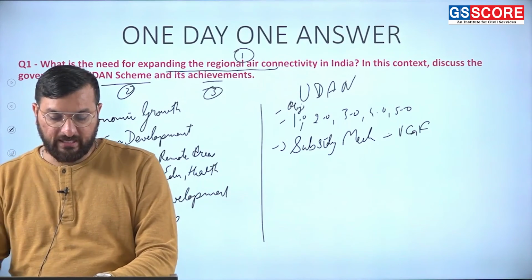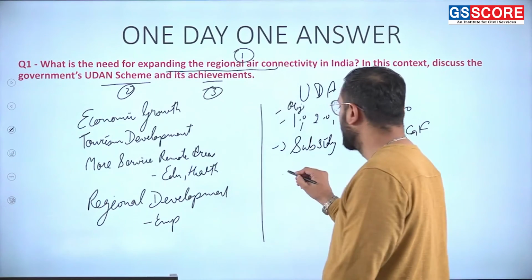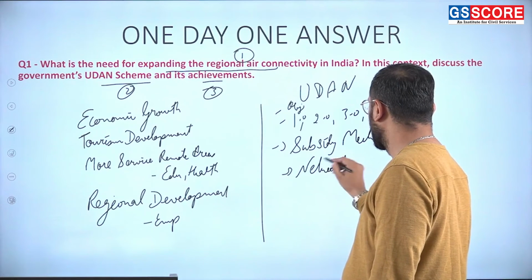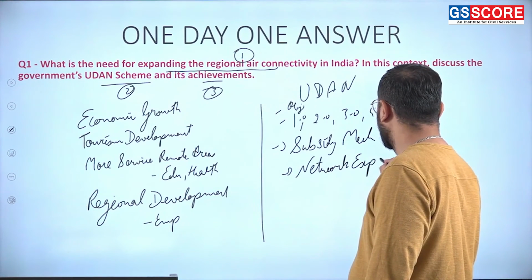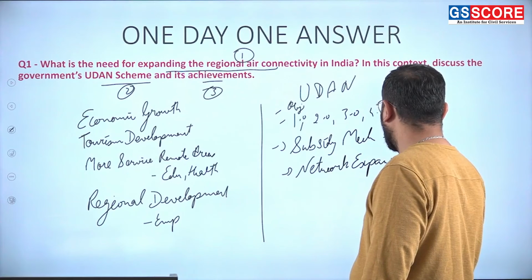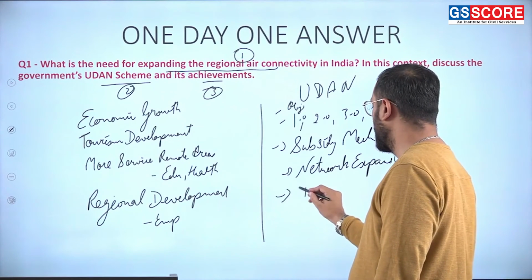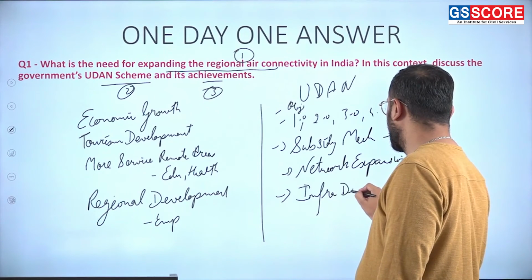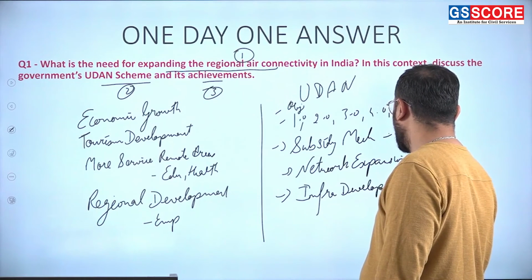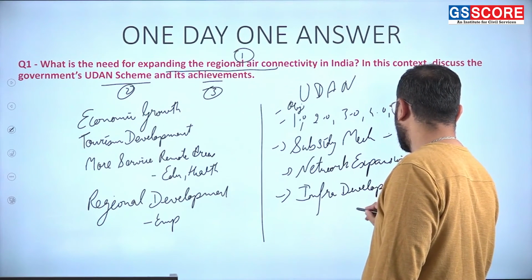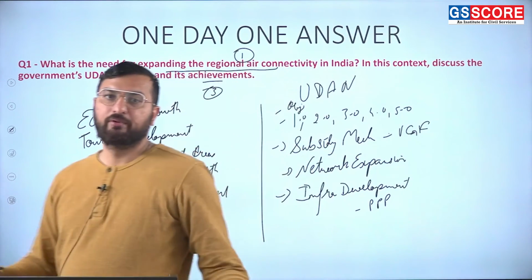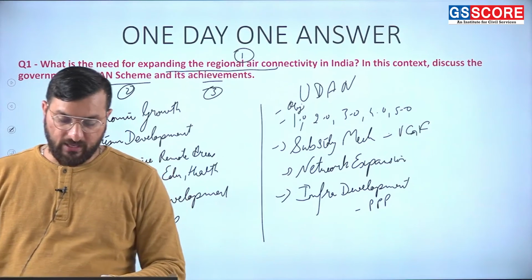Then we can talk about network expansion will be there, and reach again infrastructure development via the PPP model. Also give some examples of the airport that have been developed under this UDAAN scheme.